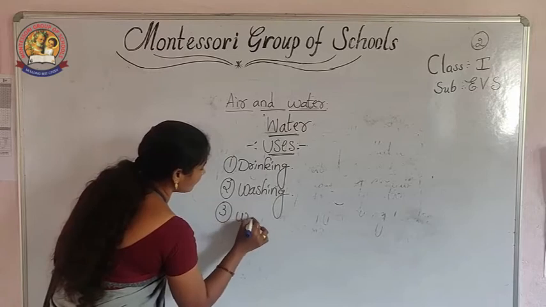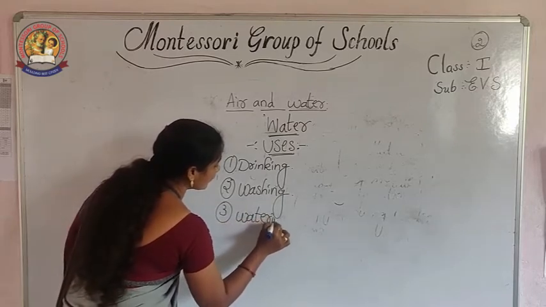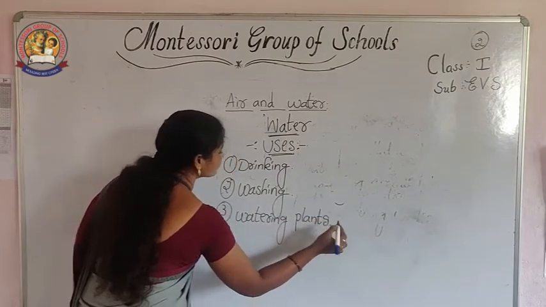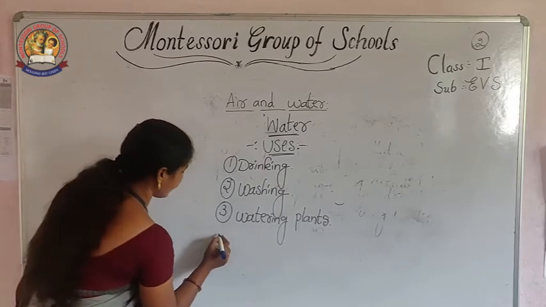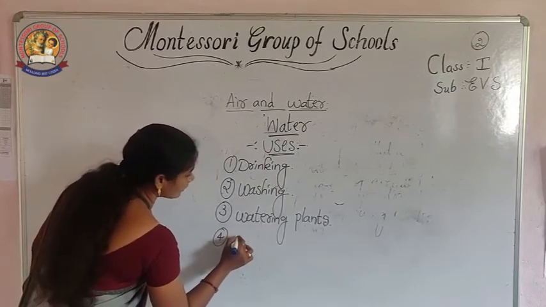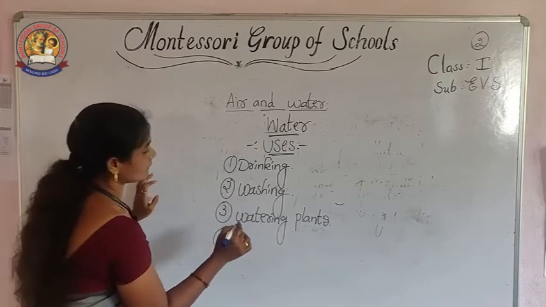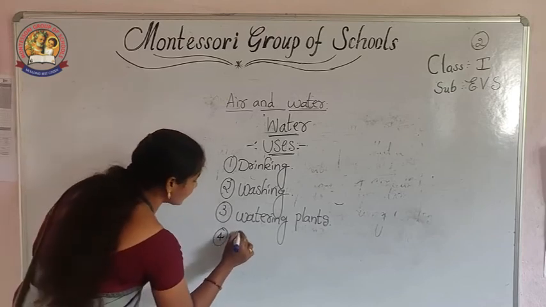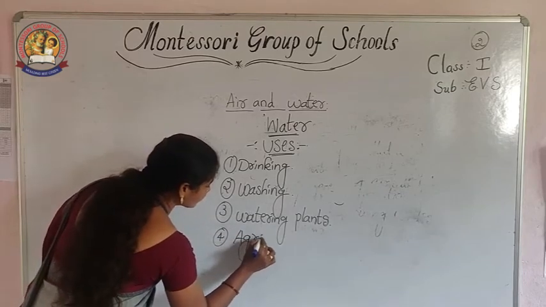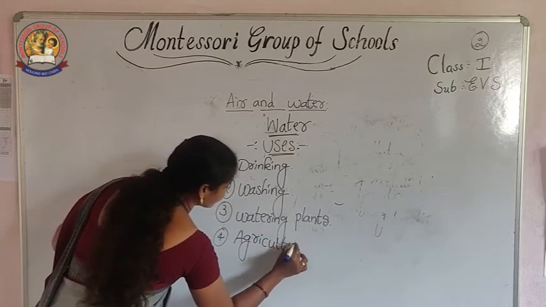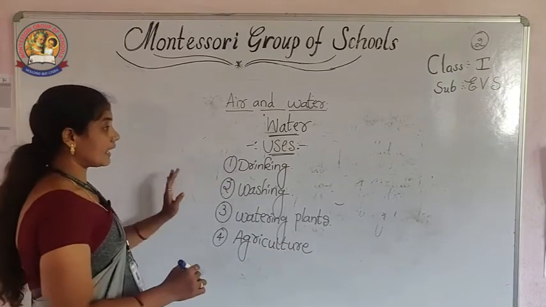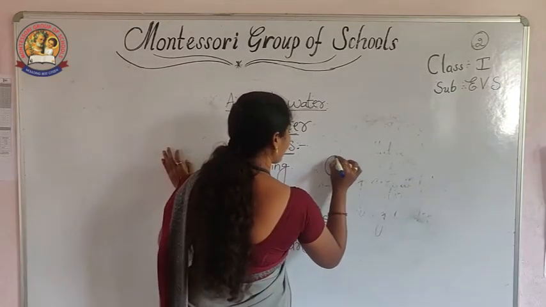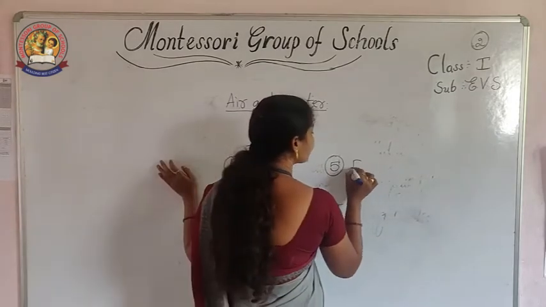Next, plants need water. Watering plants purpose also we need water. Okay. Next, washing clothes. Next, what purpose it is useful? Agriculture purpose we need water. Next, electricity purpose.